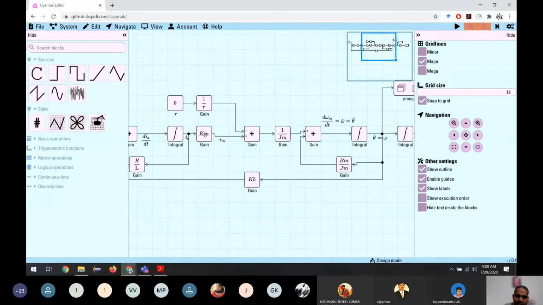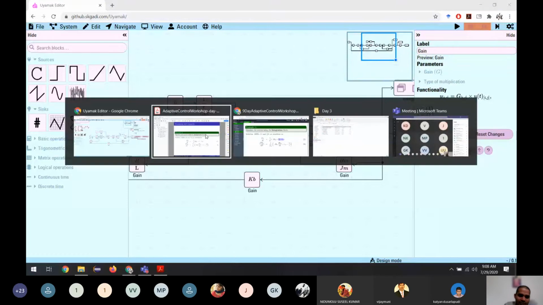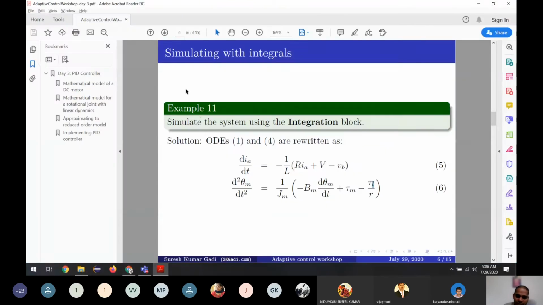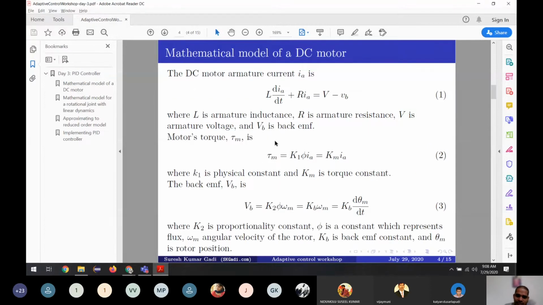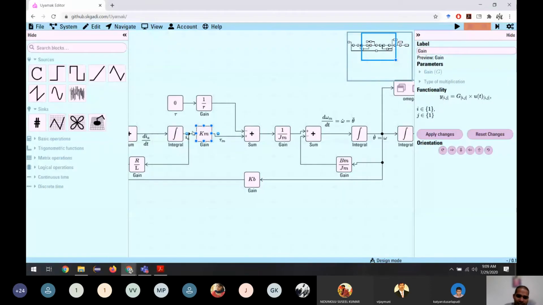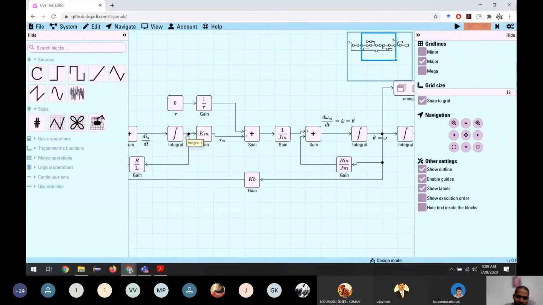The current times Km. It is given by equation number 2. If you see slide number 4, equation number 2 says the torque is proportional to the current, and we are using Km as the factor. So this is the term where the electrical part joins the mechanical system. So we get here the torque of the motor.